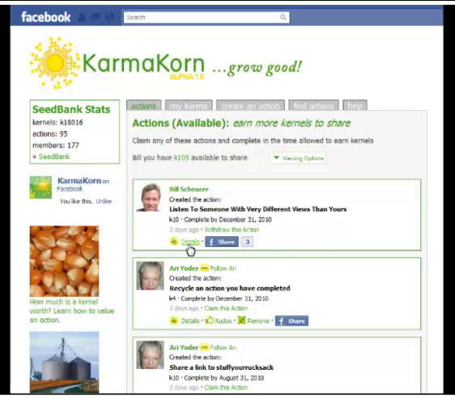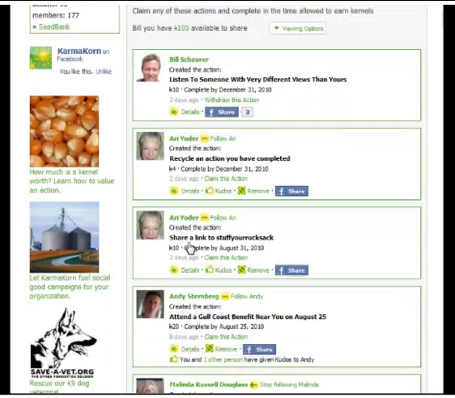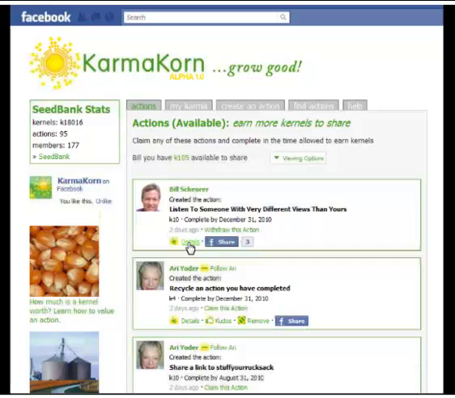You'll notice that there's always a details link for each action also. This will be the subject of another video, and we'll drill down and look at what a details page for a KarmaKorn action looks like. So this is the KarmaKorn Actions page.